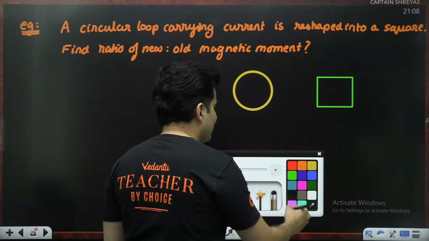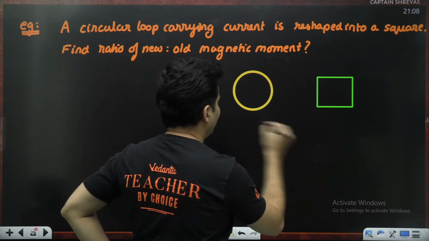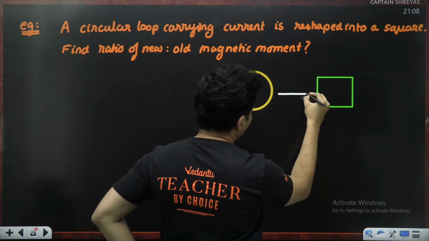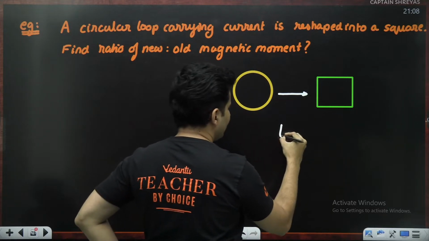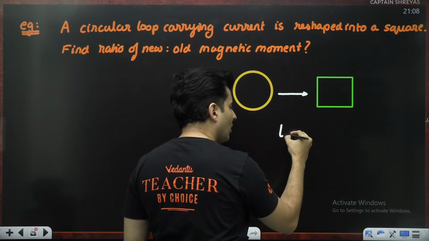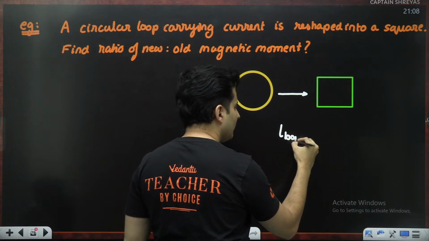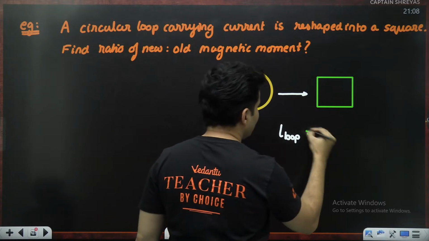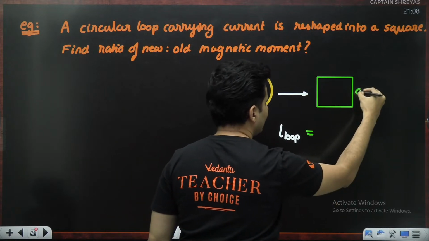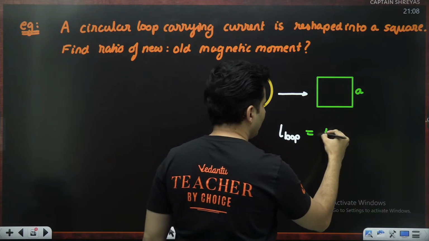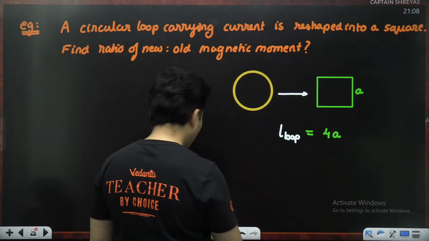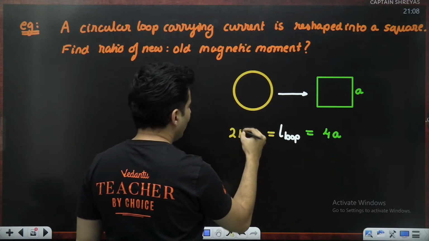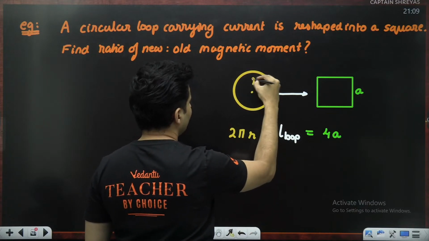Let me just find out the area, but in this process one thing did not change, and that is the length of that particular loop. In the case of the square, if the side length is a, the length of the loop is 4 times a, whereas for the circle the length of that loop will be 2 pi r, where this is the radius.